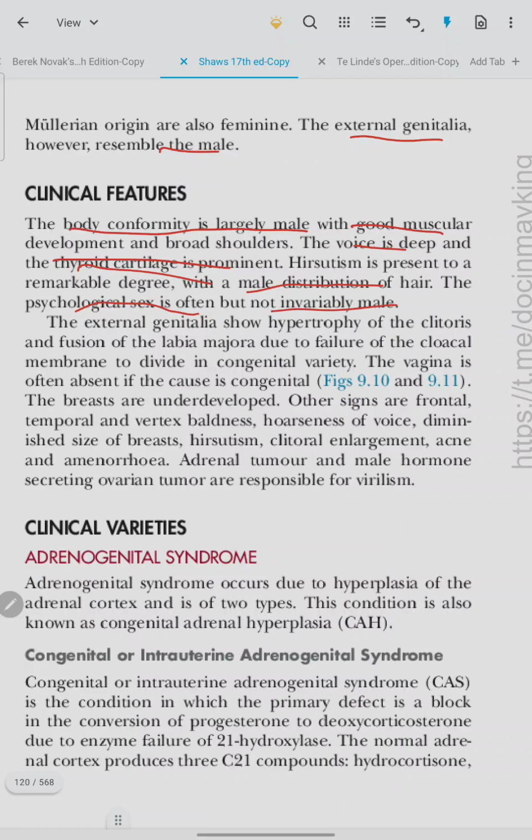The external genitalia show hypertrophy of the clitoris and fusion of labia majora due to the failure of the cloacal membrane to divide in a congenital variety. The vagina is often absent if the cause is congenital. The breasts are underdeveloped. Other signs are frontal, temporal, vertex baldness, hoarseness of voice, diminished size of breasts, hirsutism, clitoral enlargement, acne, and amenorrhea. Adrenal tumor and male hormone secreting ovarian tumor are responsible for the virilism.